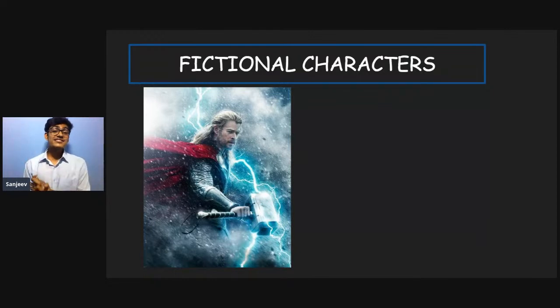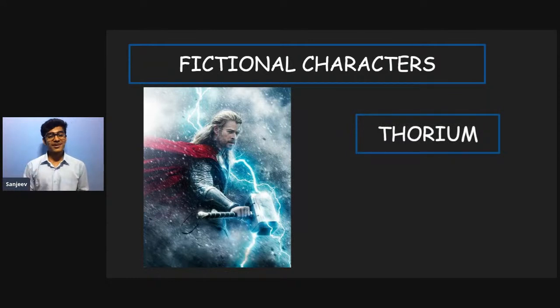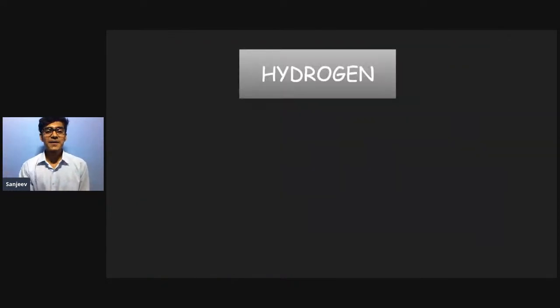He is the Lord of Thunder, Thor. So atoms are also named after a fictional character, and this fictional character is Thor. And there we have an element named thorium. Can you imagine, atoms named after fictional characters? This is where chemistry actually excited me. So thorium is the one which is named after a fictional character. You can note it down.